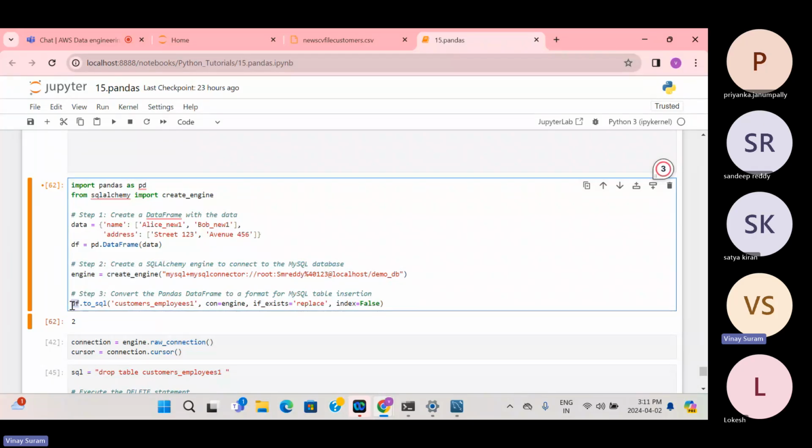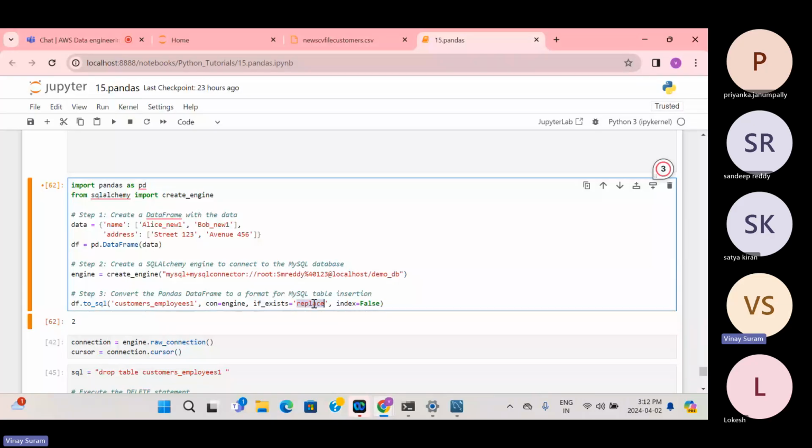And how you do to_sql. DF holds the data, then to_sql, this is the table name, and then the connection equals engine, where engine is nothing but this engine. So we are just establishing a connection right away here itself. Okay, if_exists equals replace. If_exists replace means if this table already exists, it deletes everything from the table and adds only these two records. If you write append over here, it doesn't care how many records are in the table, it will just add two records, that's it.